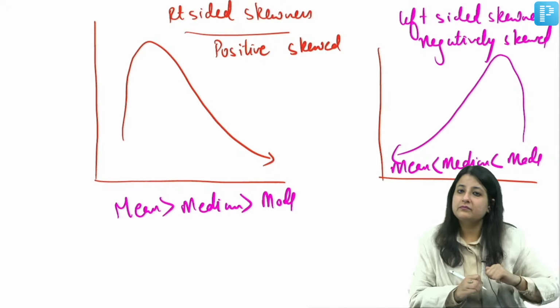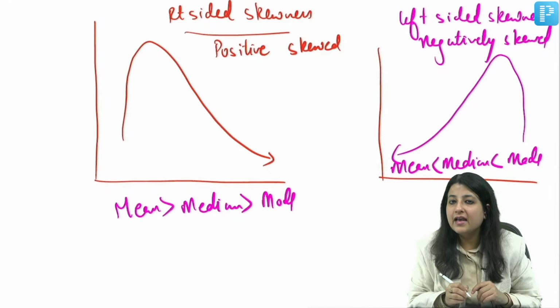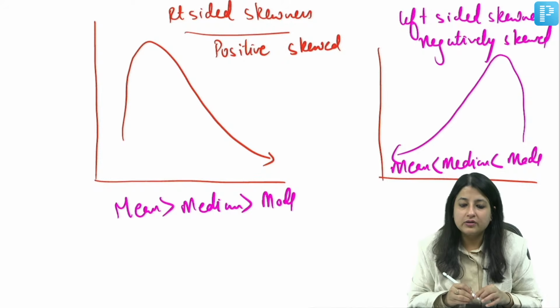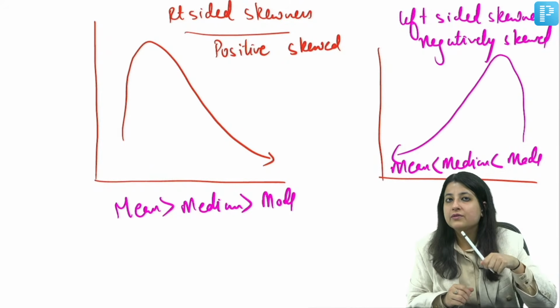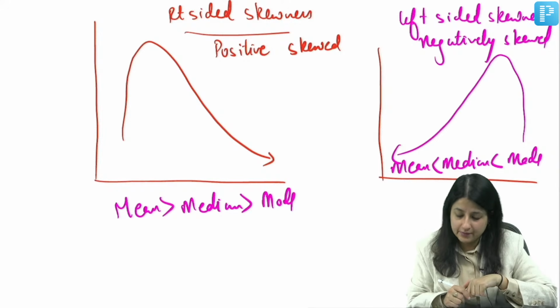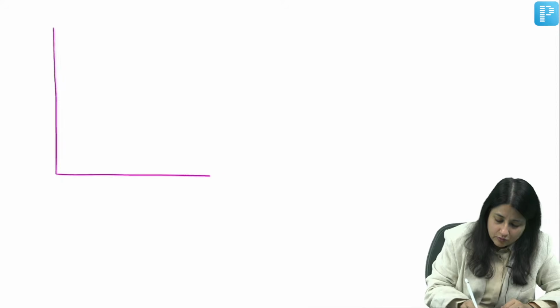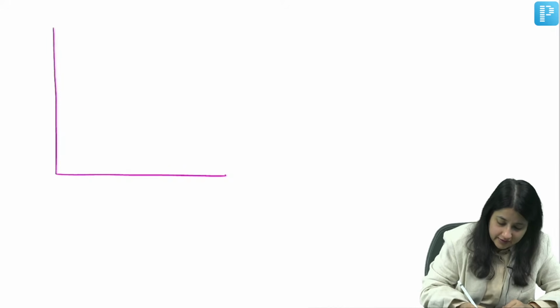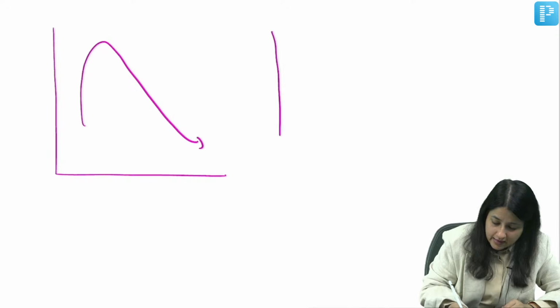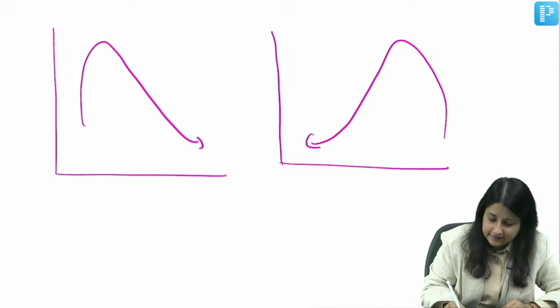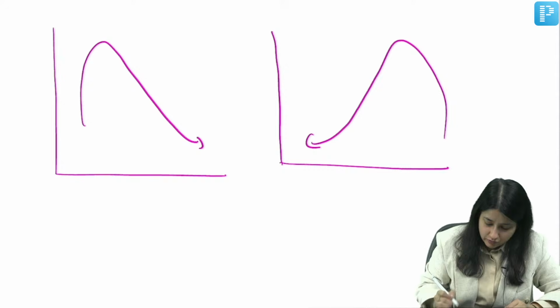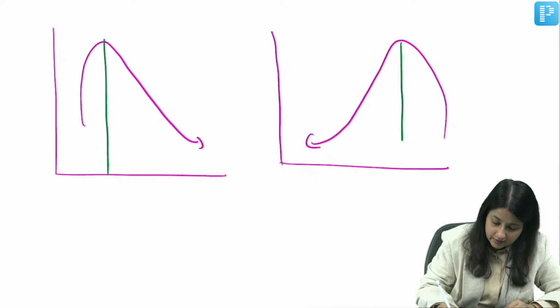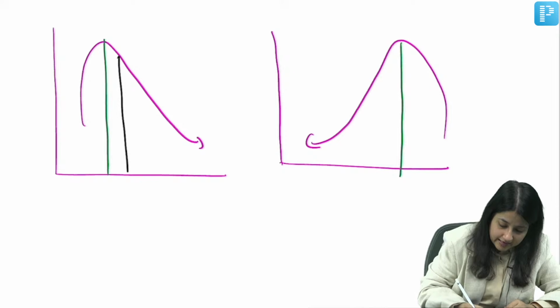Now, if I draw 3 lines and ask you which is the mean, which is the median, and which is the mode, will you be able to do it? Just have a look over here, and another data like this. Here I'm going to draw 3 lines: green at the top, the black line in the middle, and the blue line.